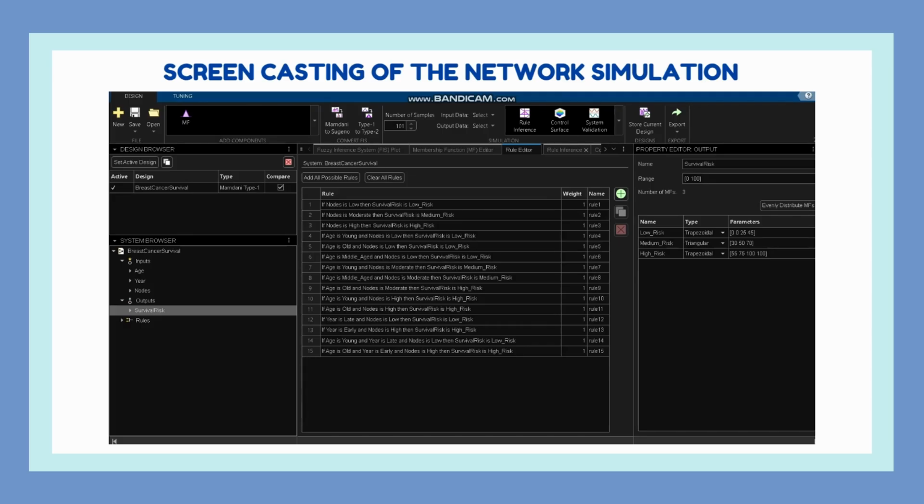A total of 15 rules were created to represent different combinations of patient characteristics and their effect on survival risk. These rules allow the fuzzy inference system to model complex relationships that cannot be represented by a single mathematical equation.